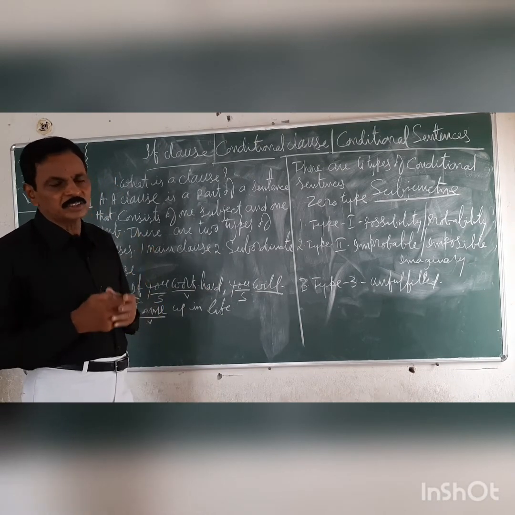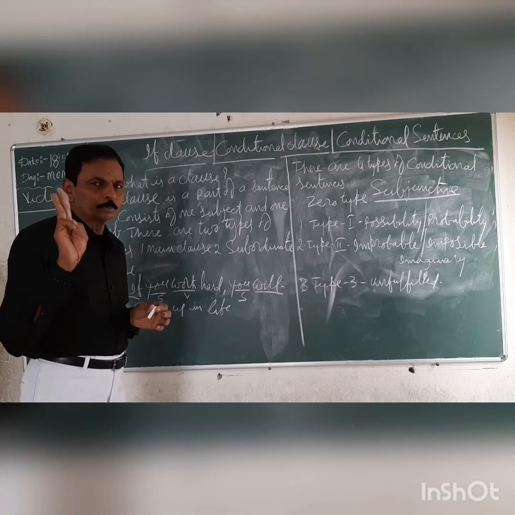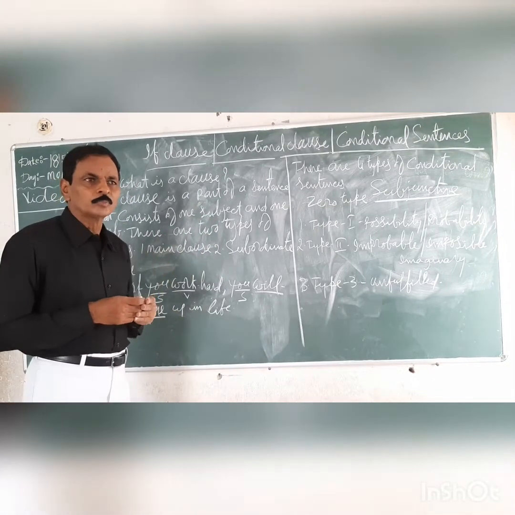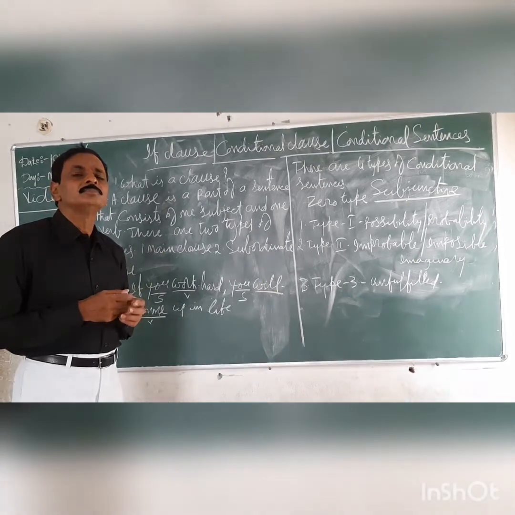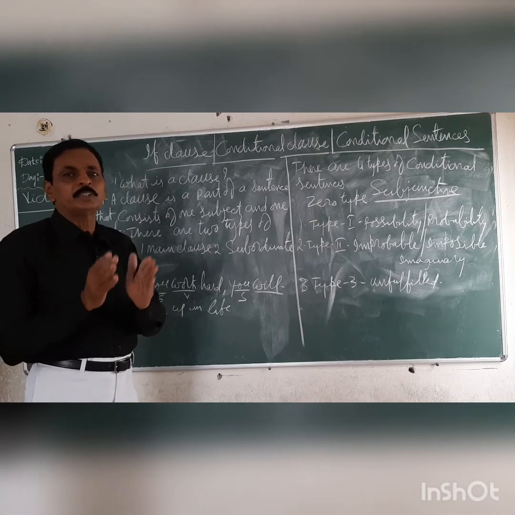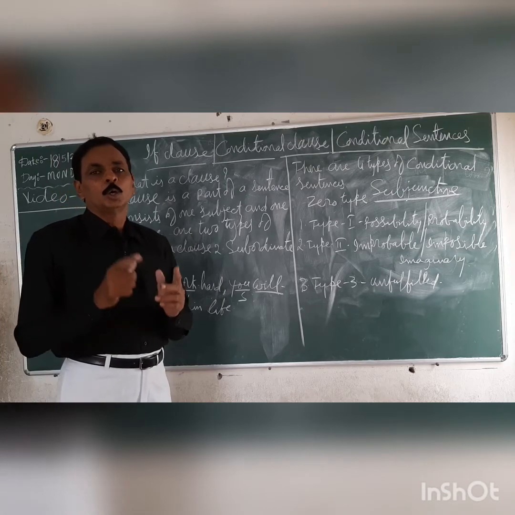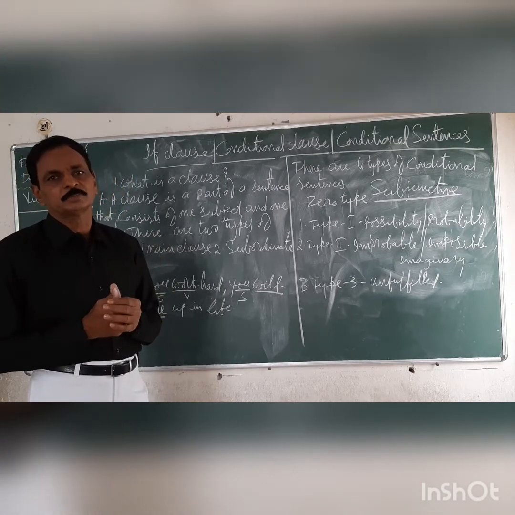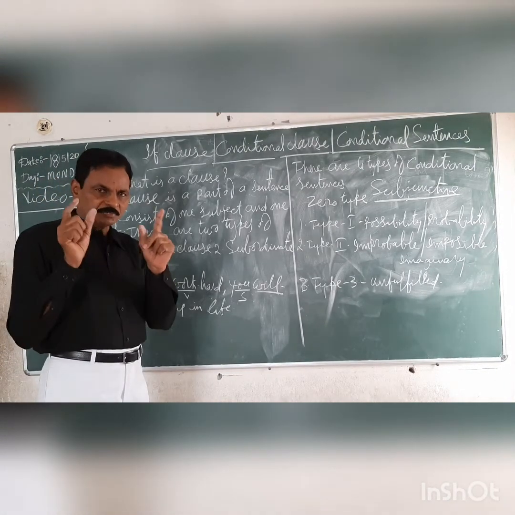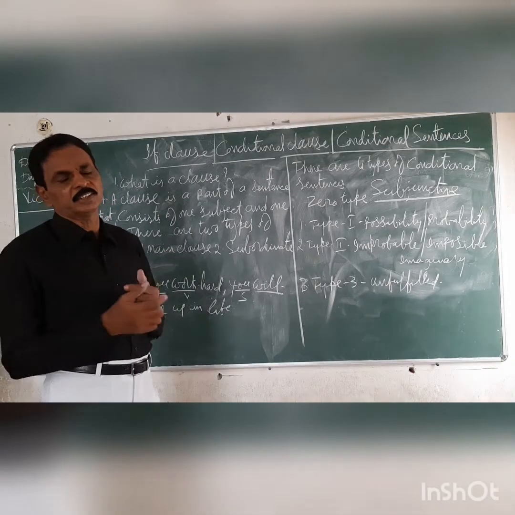So, what are the main features of unfulfilled? You have to remember, you have to follow three most important rules regarding type 3 unfulfilled. First one, read the sentence carefully and try to find out what is the tense of the verb in the first sentence, and what is the tense of the verb in the second sentence. Two separate sentences are given. After reading the sentences, carefully observe the tenses of the verbs in the first sentence and second sentence.